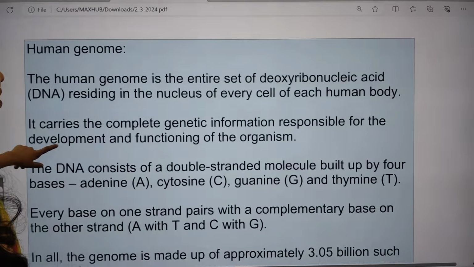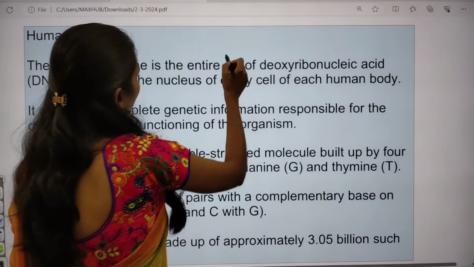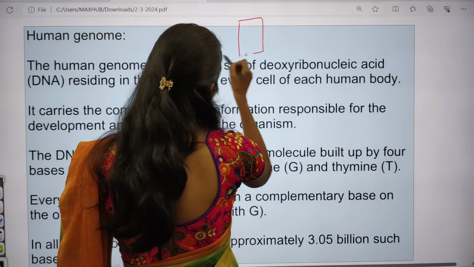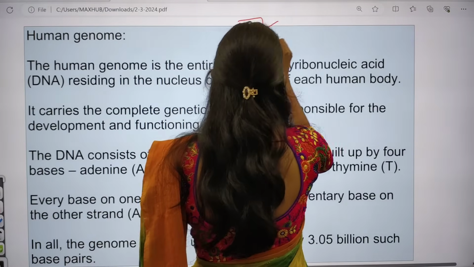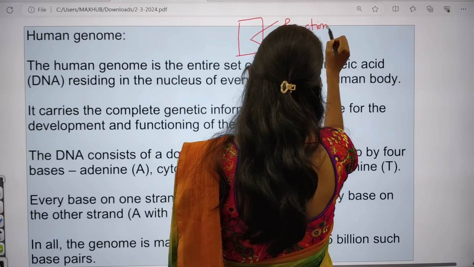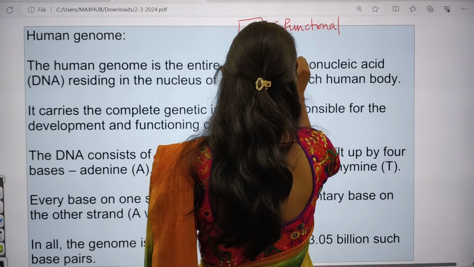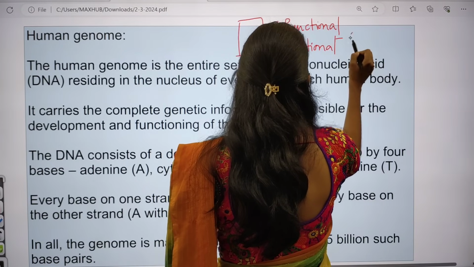And what is this human genome? We have cells. What is a cell? A cell is the functional and structural unit of an organism.